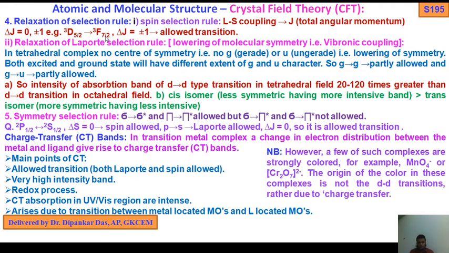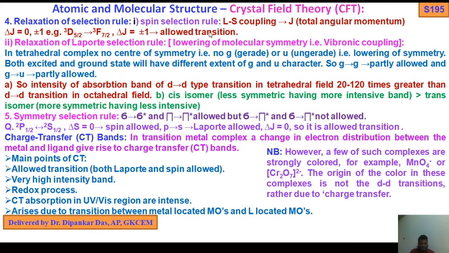As I told you, in the last video lecture I discussed the very important Laporte selection rule and spin selection rule. Today I am going to discuss relaxation of selection rules. Spin selection rules, LS coupling to J, total angular momentum: del J equals 0, plus or minus 1. For example, 3D with term symbol capital D 5 by 2, and 3F 7 by 2, del J equals plus or minus 1, that is an allowed transition.